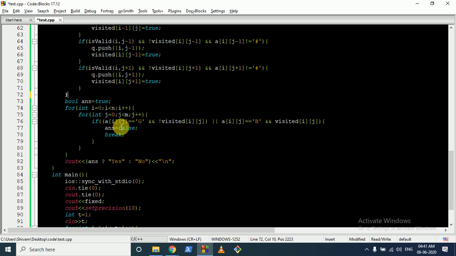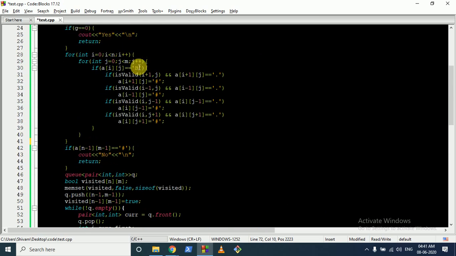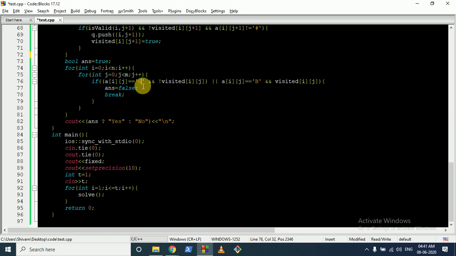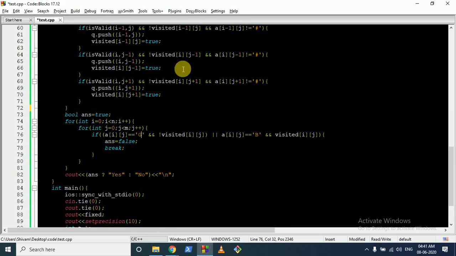If in the original matrix, which is a[i][j], we found a good person there and the visited matrix shows that there is no path for the good person to go out, which is the negation of the visited matrix, or else if there is a bad person and there is a path for that bad person, the visited matrix shows true, then in both of these cases the answer will turn out to be false and we break out of this loop. Else if we don't hit this condition, the answer will be true. So for the cout, we will check the answer. If it's true, we will print yes, else we will print no.